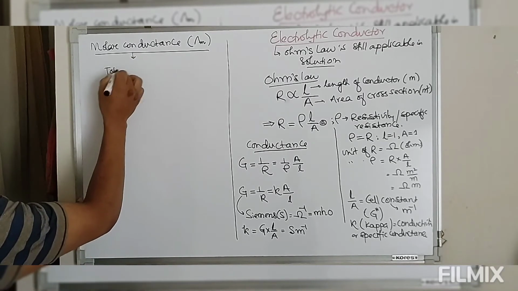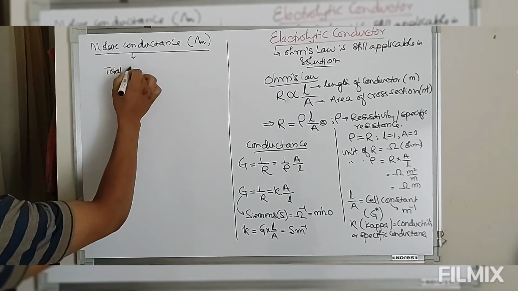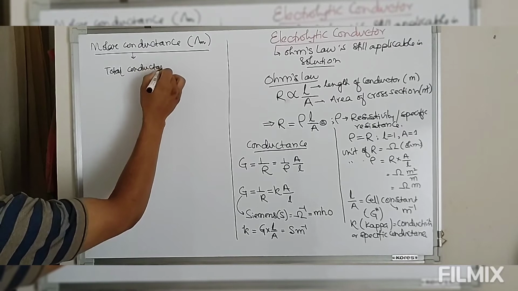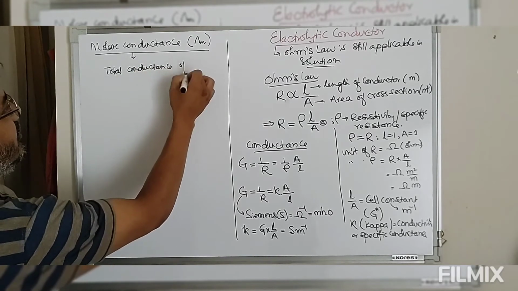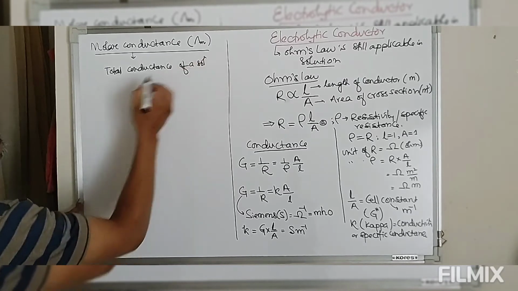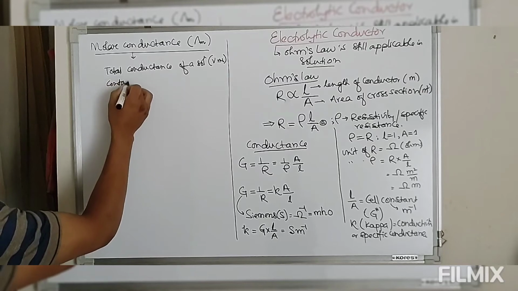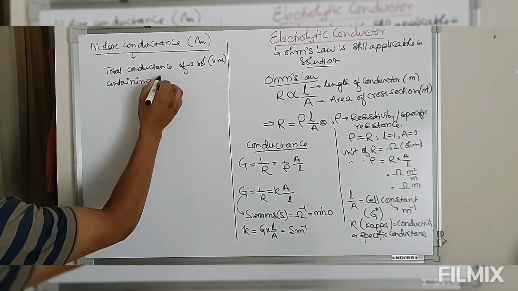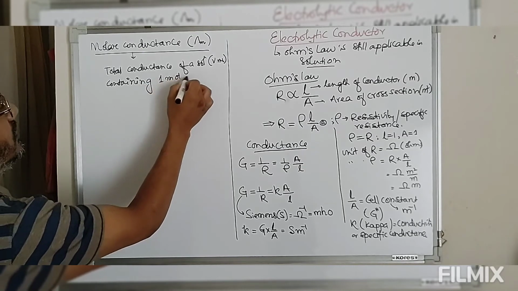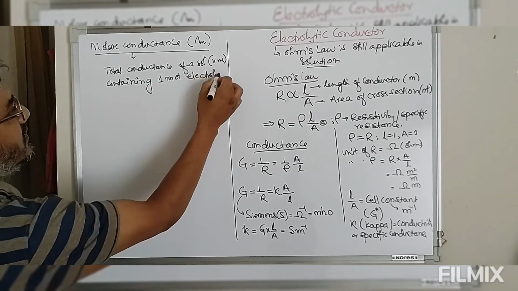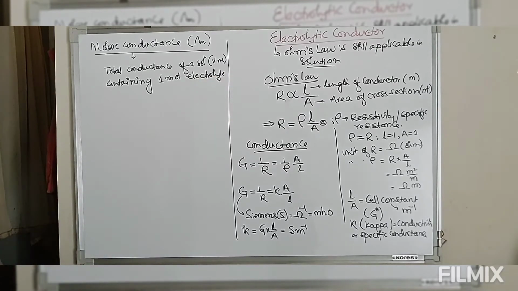So this is the total conductance of a solution of V mL containing 1 mole electrolyte. So the total quantity of electrolyte dissolved is 1 mole. This 1 mole electrolyte is dissolved in V mL of the solution. So the total conducting power of this solution is known as molar conductance, which is defined as lambda m.